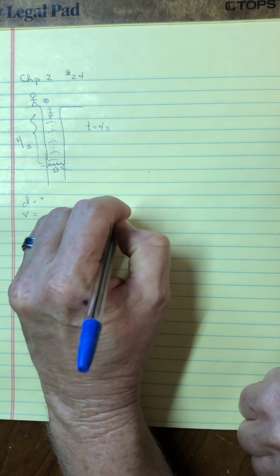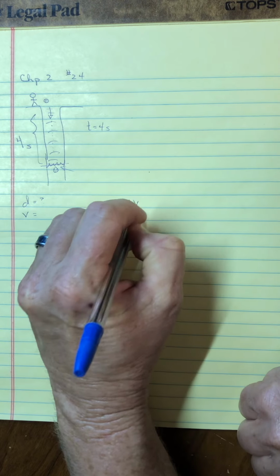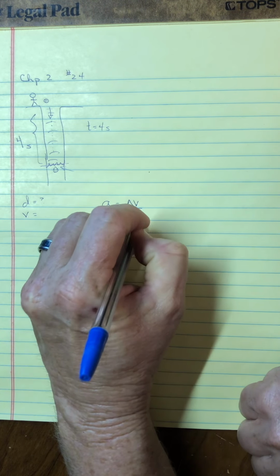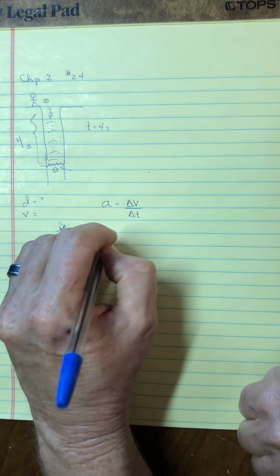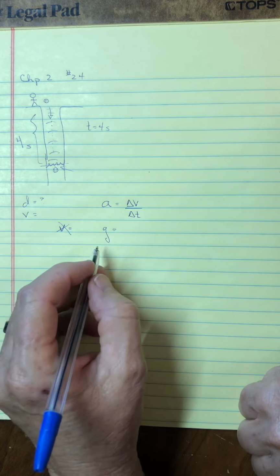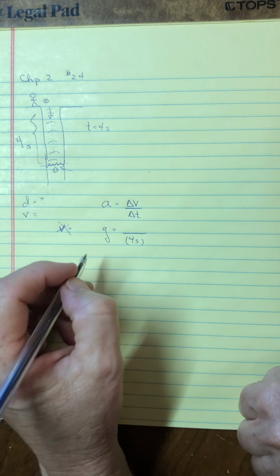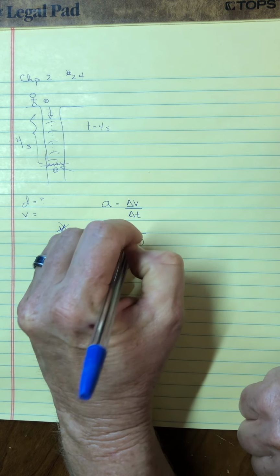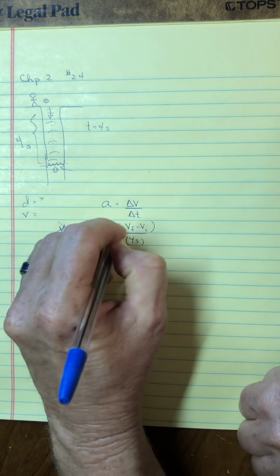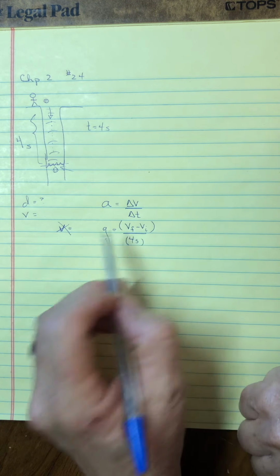Why don't I put the equation for acceleration? It's change in velocity over time taken. And since we're dropping it, we know the acceleration is 9.8. We know the time is 4 seconds. And then this would be final speed minus initial speed. And this is instantaneous speed.